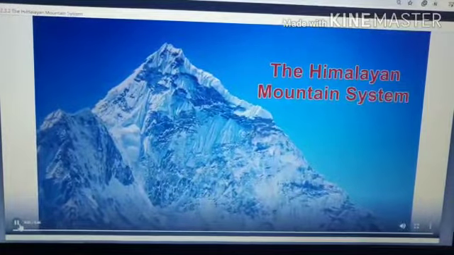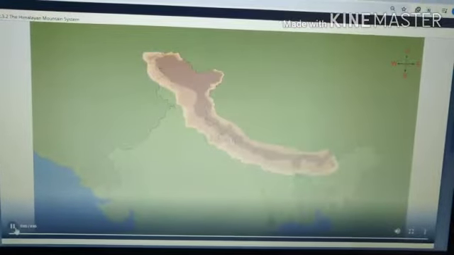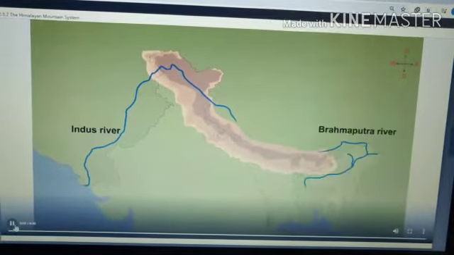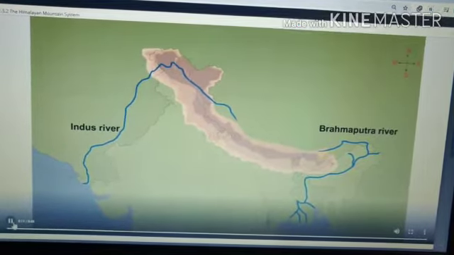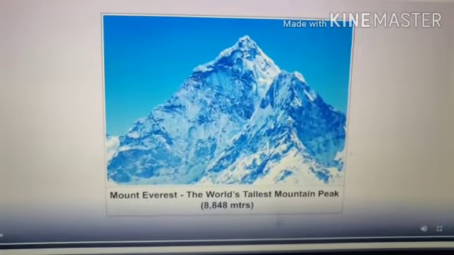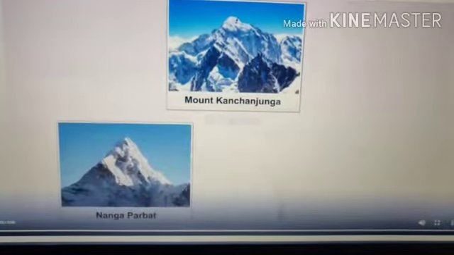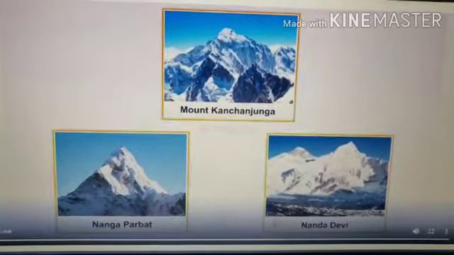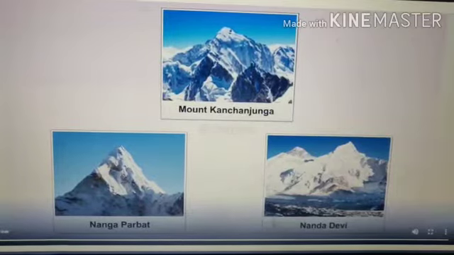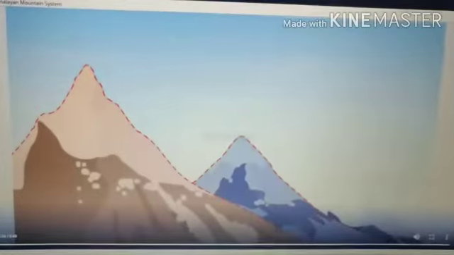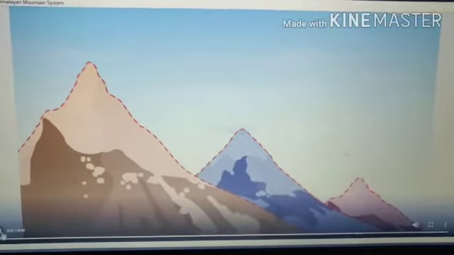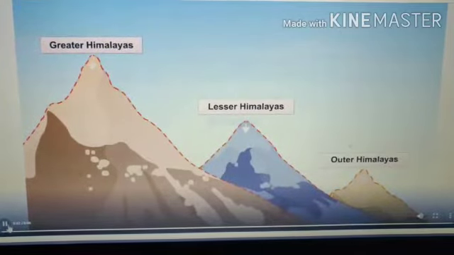Himalayan mountain system extends between river Indus in the northwest and river Brahmaputra in the east. It is crescent shaped. The world's tallest mountain peak, Mount Everest, which is 8,848 meters in height, and some other peaks like Mount Kanchenjunga, Nanga Parbat and Nanda Devi, all exceeding 8,000 meters in height, are part of the Himalayas. The Himalayas can be divided into 3 main parallel ranges: the Greater Himalayas, the Lesser Himalayas and the Outer Himalayas.